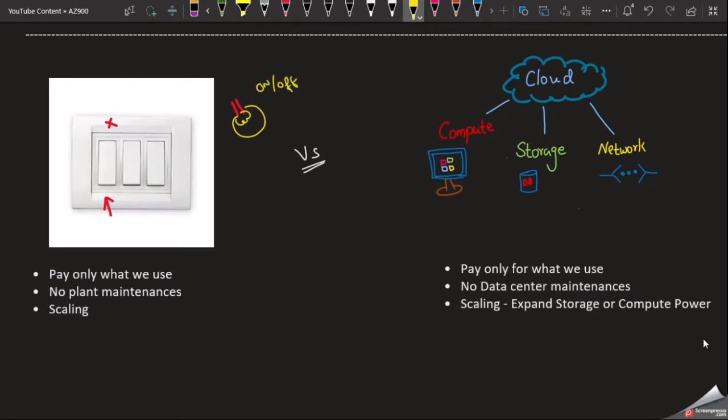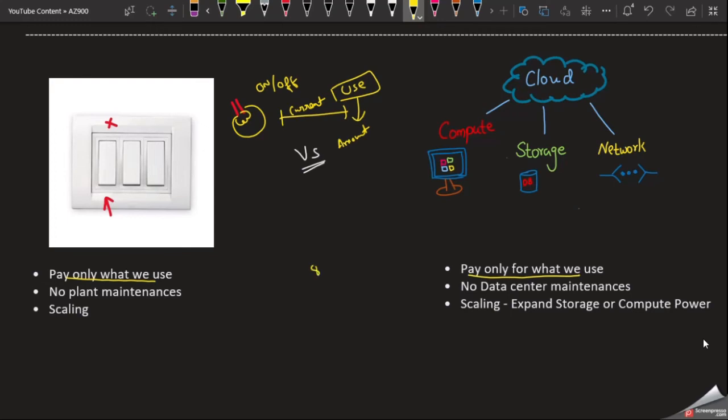But for that particular interval of time, we are using a certain amount of current, right? That current only you are going to pay for. You are not going to pay an extra amount; only what you use, that amount only you are going to pay at the end of the month. That is the concept: pay only for what you use. The same thing in the cloud, we pay only for what we use.